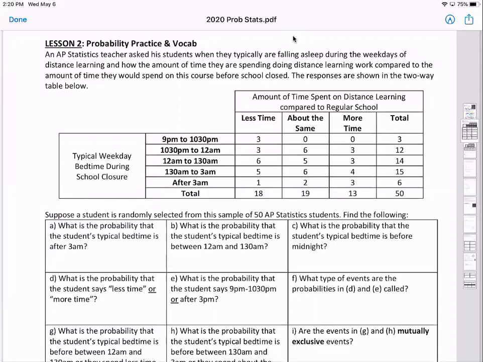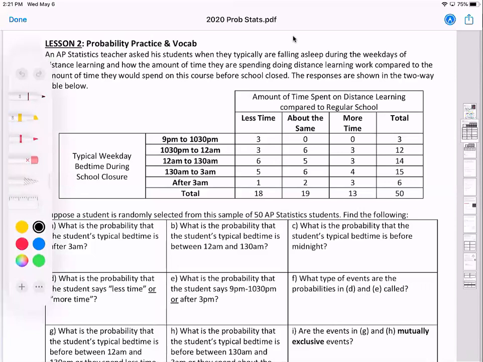So this question says, an AP Stats teacher asks his students when they typically are falling asleep during the weekdays of distance learning and how the amount of time they're spending doing distance learning work compares to the amount of time they would spend on the same course before school closed. The responses are shown in the two-way table below. So again, just to be clear what's going on, typical weekday bedtime during the school closure.